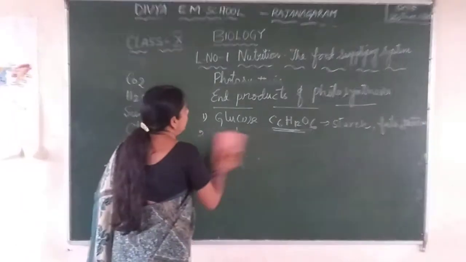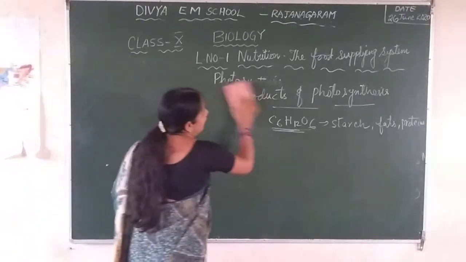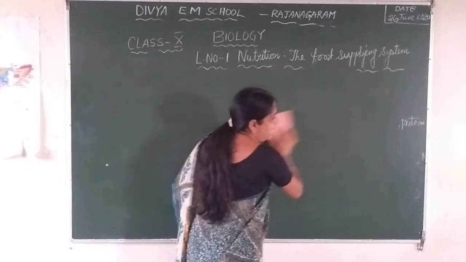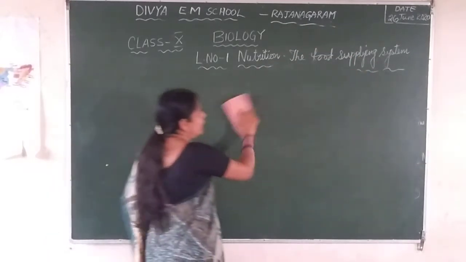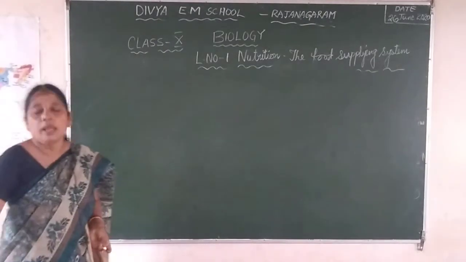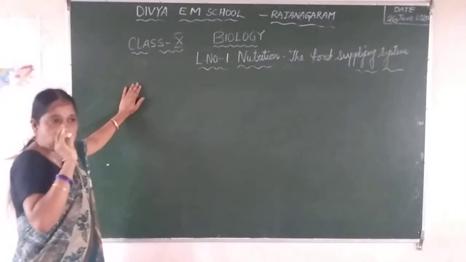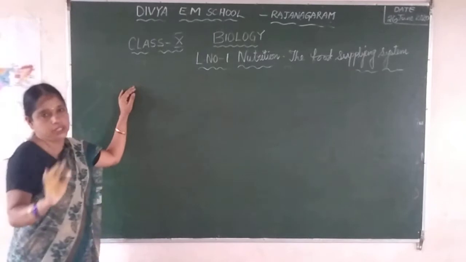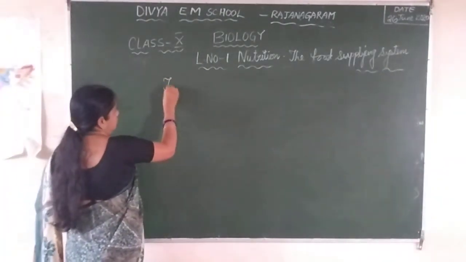We know that science always depends on experiments. Unless experimentally proved, science will not simply accept statements. So it should be experimentally proved. So let us prove that the food produced during photosynthesis is nothing but starch. That is the topic: test for starch.